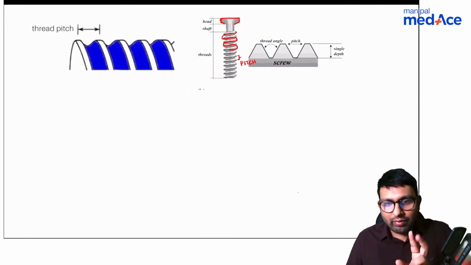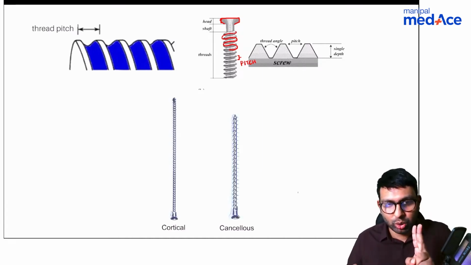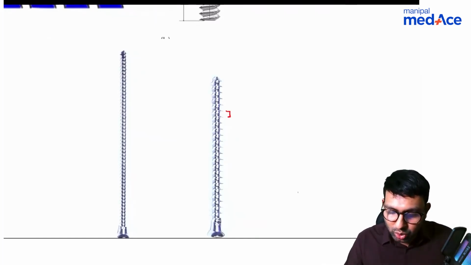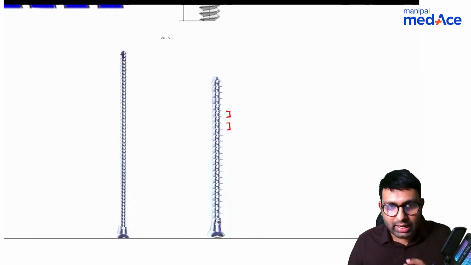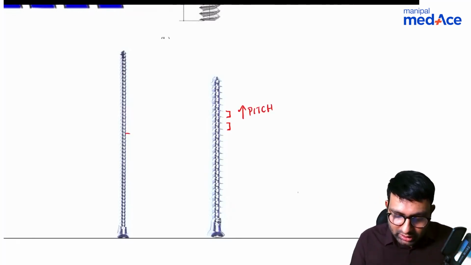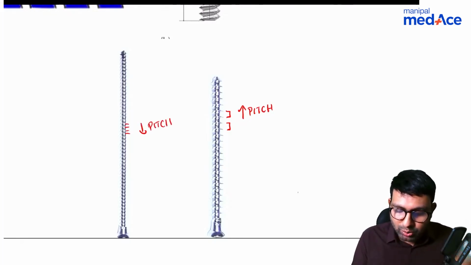Whenever any screw is given to you, the only thing I want you to notice is the head and the pitch. Only two things. Let me show you here. Two screws I've kept in front of you. First, let me focus on this screw here. Can you see the pitch between these two threads? Can you see there is a lot of distance? There is increased pitch here. Whereas here, can you see there is very short pitch? So there is decreased pitch here. This is much more compact.